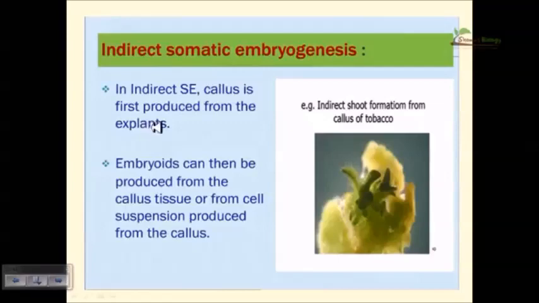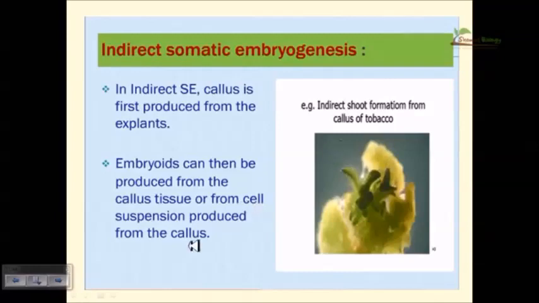Okay. Now this is indirect somatic embryogenesis. In indirect somatic embryogenesis, callus is first produced from the explants, and then from the callus other plants are produced. Embryos can then be produced from the callus tissue and from the cell suspension produced from the callus. Okay. So this is the callus suspension of tobacco. From the callus the tree is getting generated, as you can see in this case.